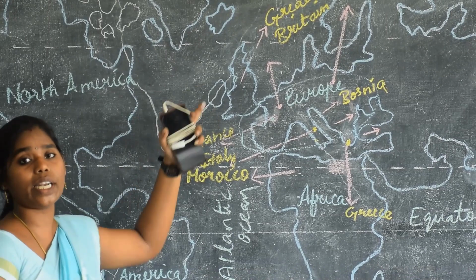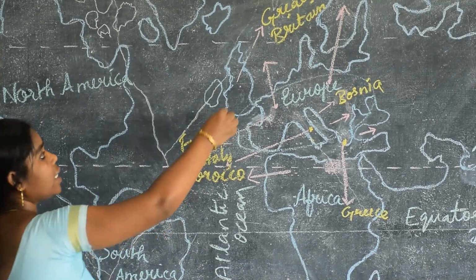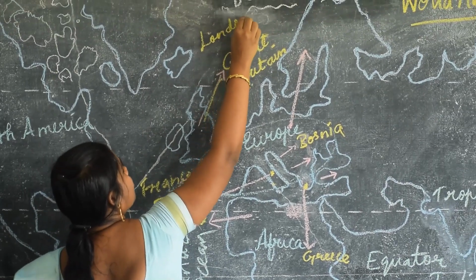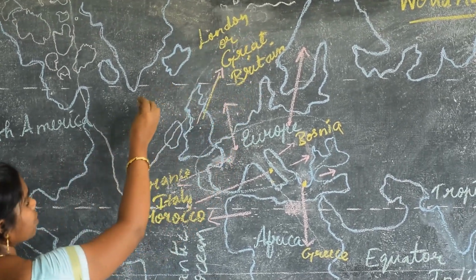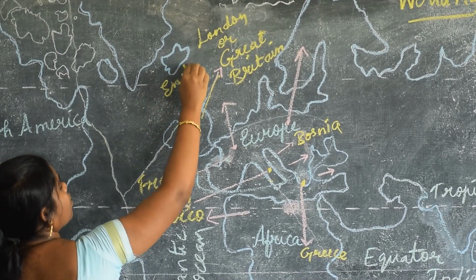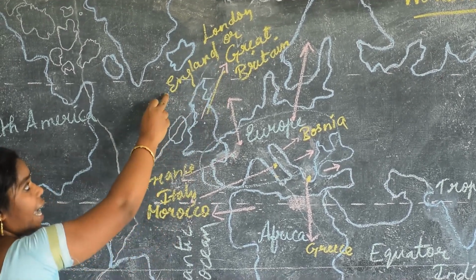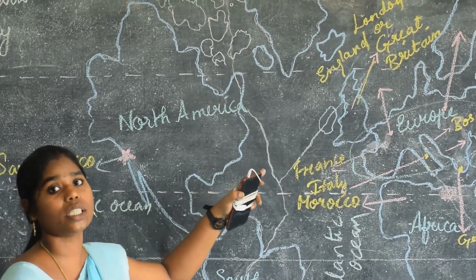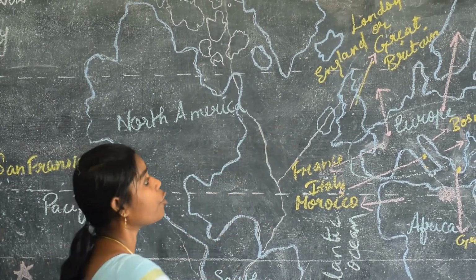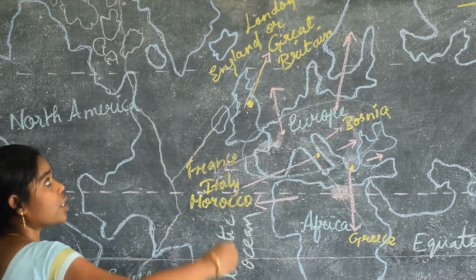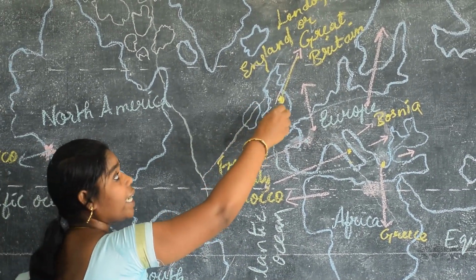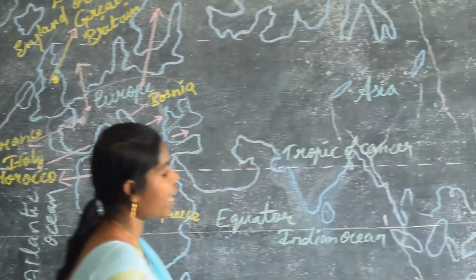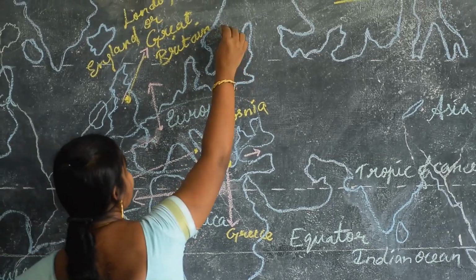There is also another name for Great Britain. It is also called London or England. England, London, Great Britain. So all these three names are the same. If they ask for any of these names, you have to mark it in this place. So these three names are the same only. So you have to mark it here. The next one is Austria-Hungary. Yes, so it is here.